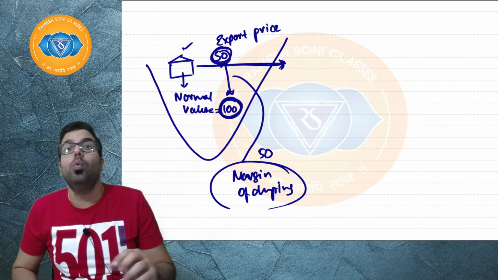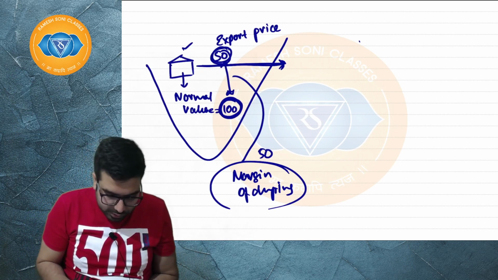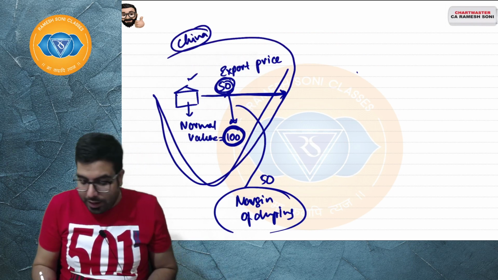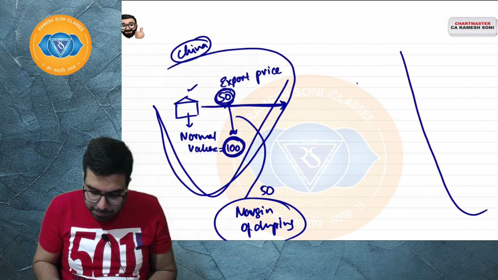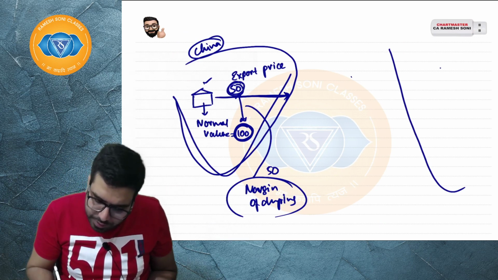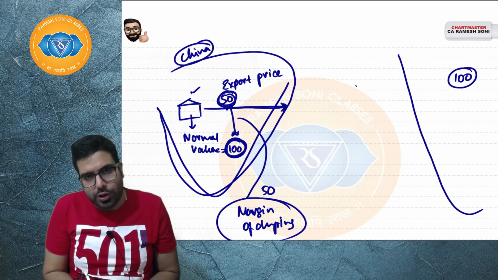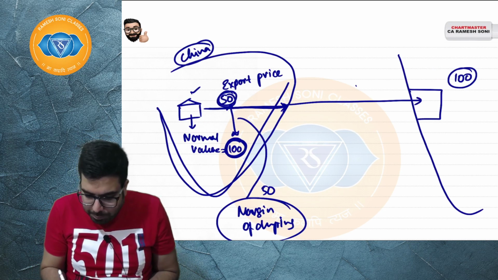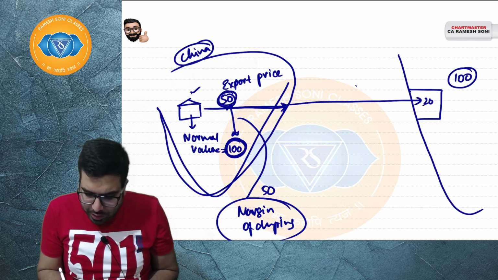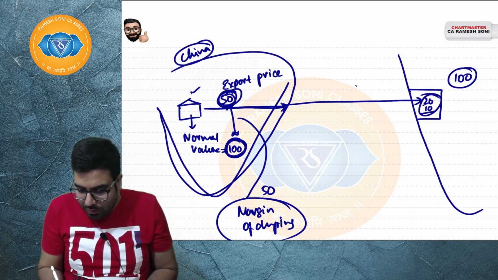And because of the dumping, what is the injury happening in India? This is China, and this is India. So in India, what is happening? In India, domestic industries are selling this product at supposedly 100 rupees. When he exported to India, basic customs duty and everything was levied. Basic customs duty was 20 rupees and SWS supposedly 10 rupees, everything levied is 30 rupees. So 50 plus 30, it became 80 rupees.